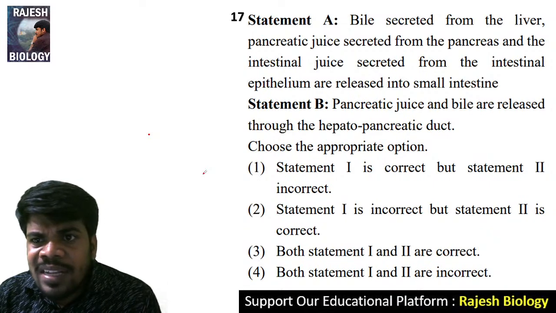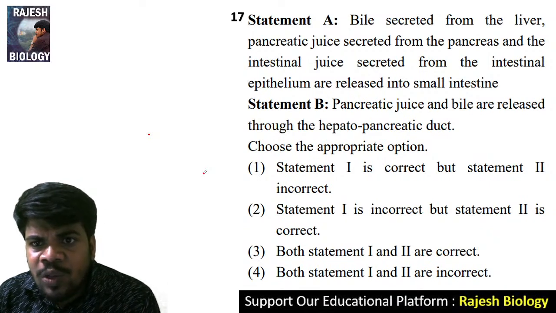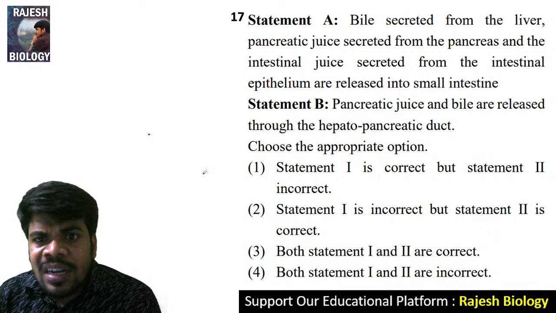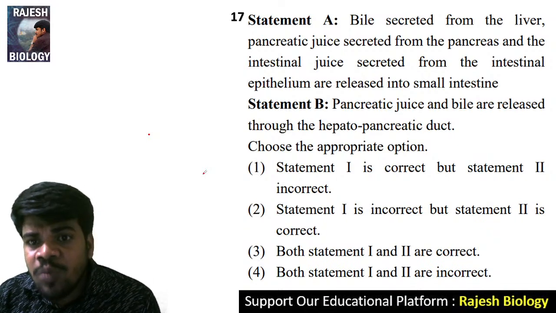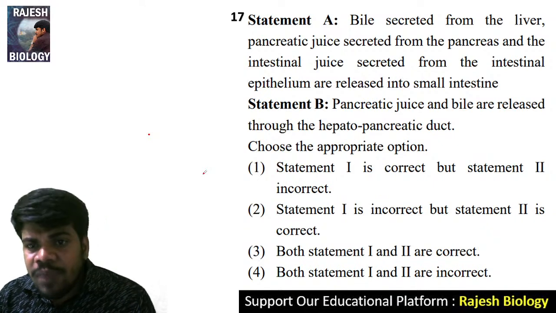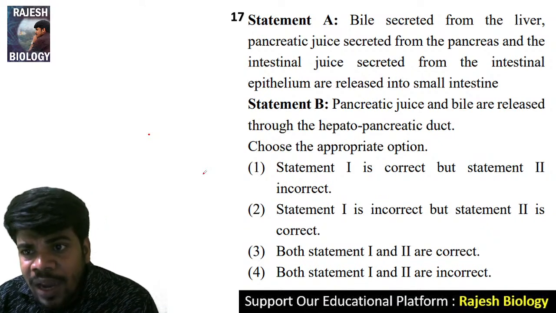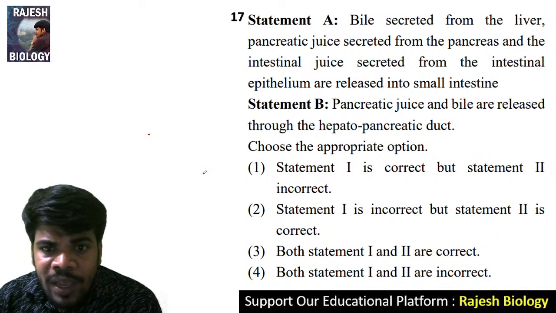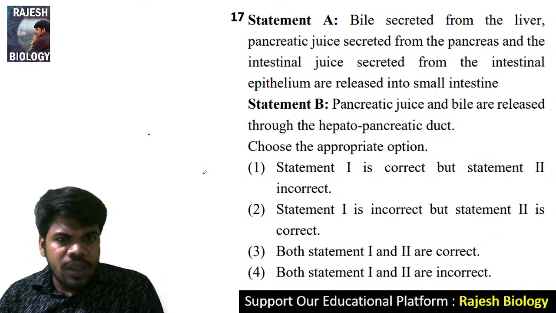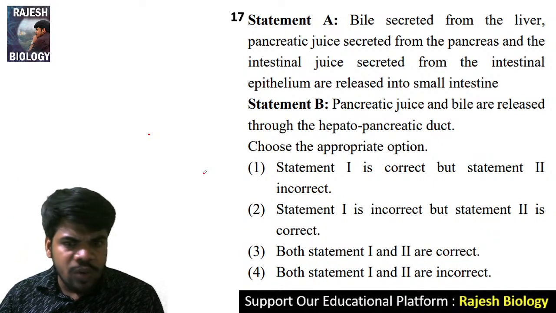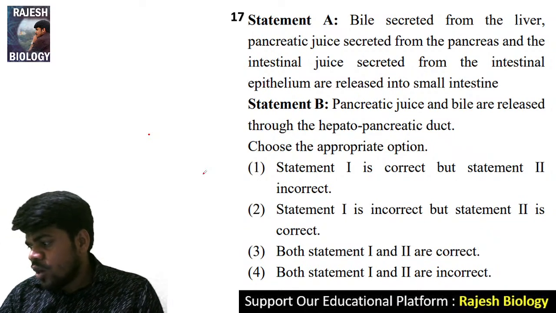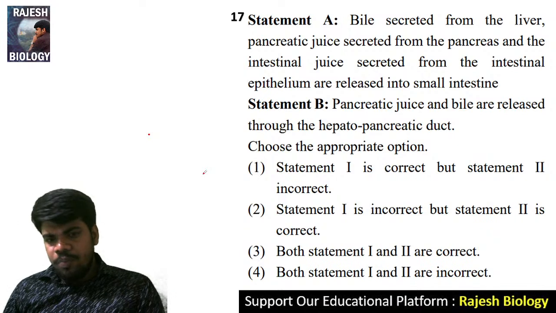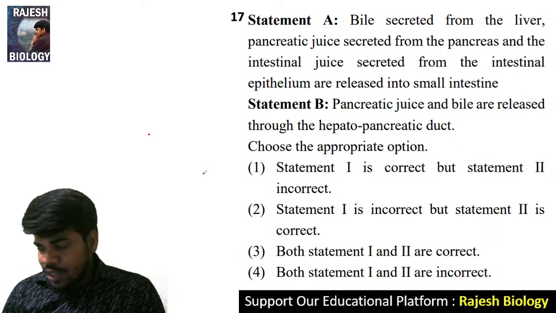Statement A: bile secreted from the liver, pancreatic juice secreted from the pancreas, and intestinal juice secreted from the intestinal epithelium are released into the small intestine. Statement B: pancreatic juice and bile are released through the hepatopancreatic duct. So, come to the 17th question. Both are correct, or both are wrong, or only one is correct? If only one is correct, what is that correct statement?